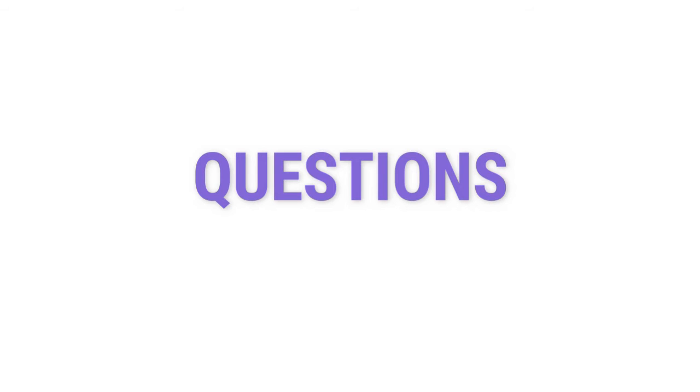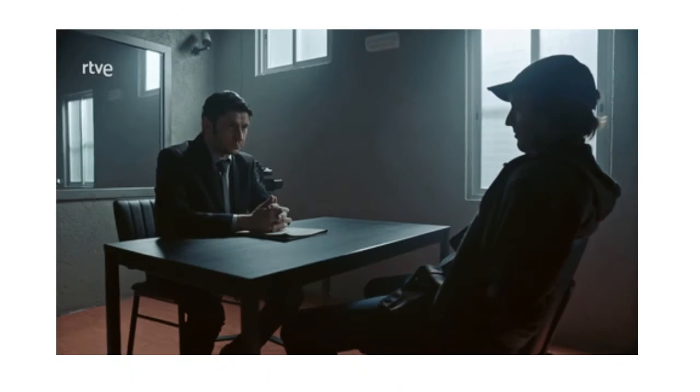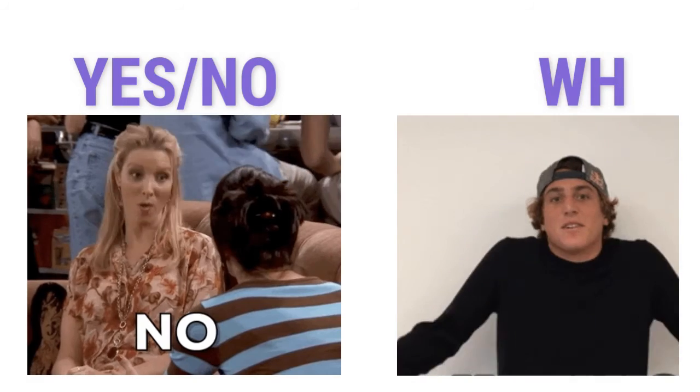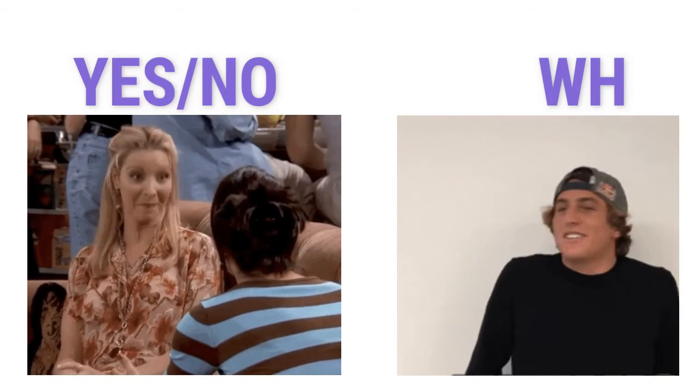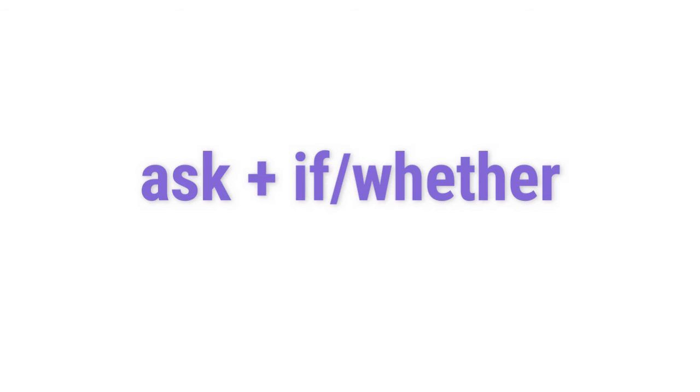Questions. With questions we have two different types: yes or no questions and WH questions. We often use ask plus if or whether, then change the tense as with statements in reported questions. We don't use question forms after the reporting verb.